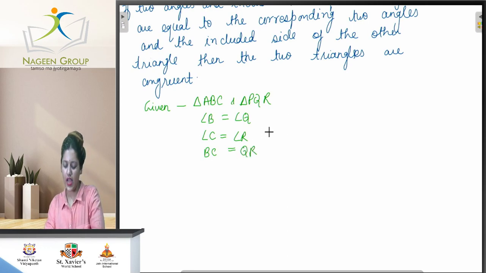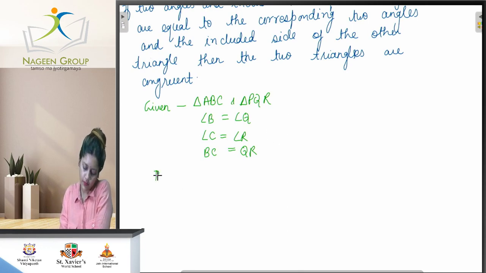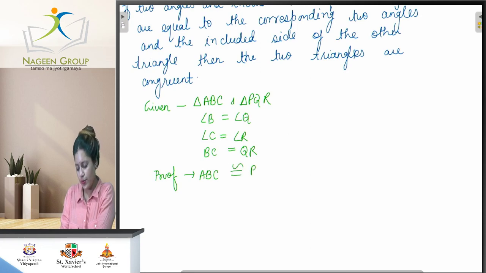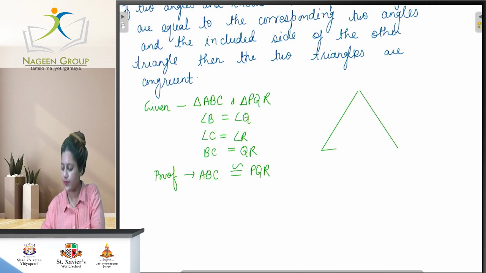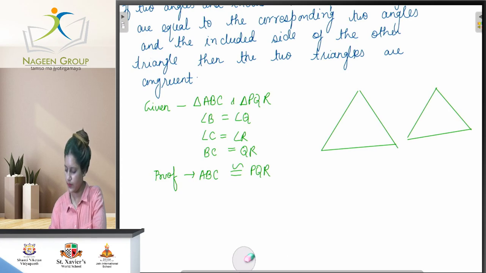Here two angles are given as well as a side. To prove: triangle ABC is congruent to triangle PQR. So we make a diagram with A, B, C, P, Q, R.